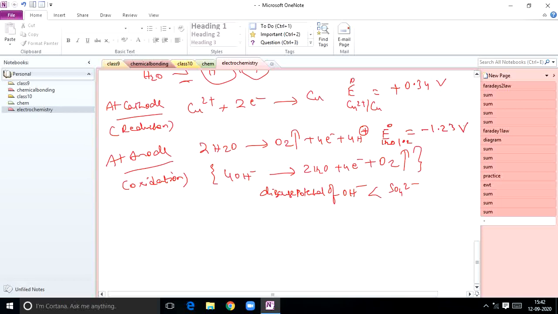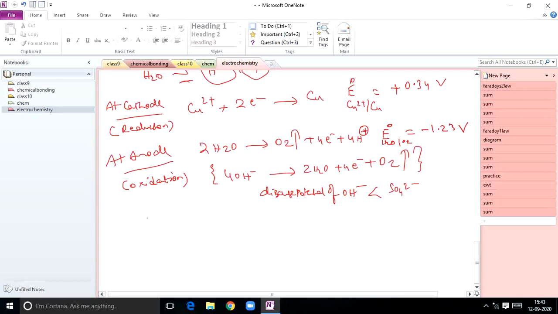That is one reason. At the same time, you can see that out of OH- ion and sulfate ion, which one has got the low discharge potential? OH- ion. That's why this will undergo oxidation at the anode. OH- ion will run fast and finally it undergoes oxidation, which leads to the liberation of oxygen gas. So that is the reason.